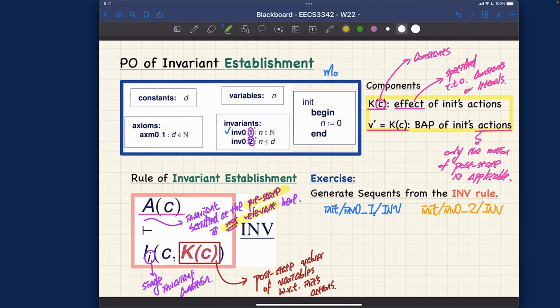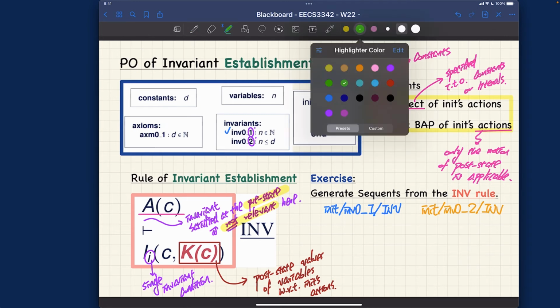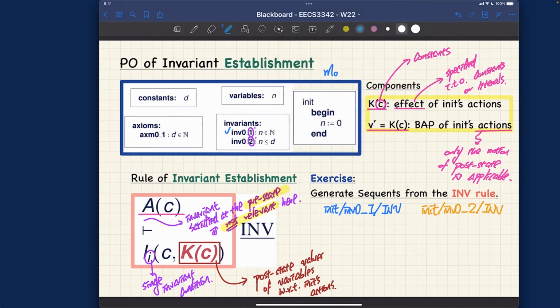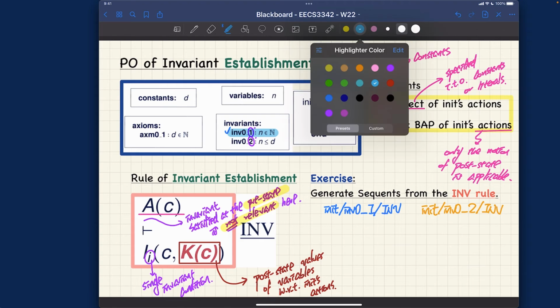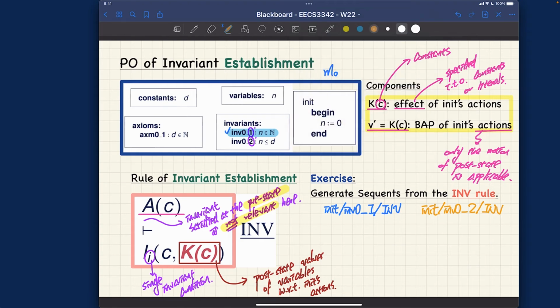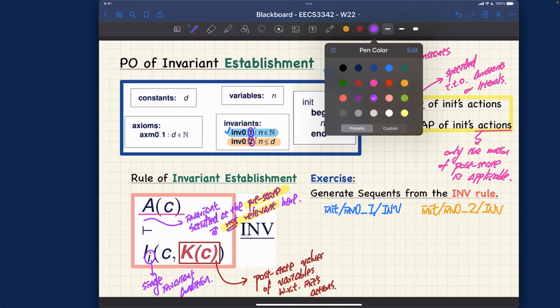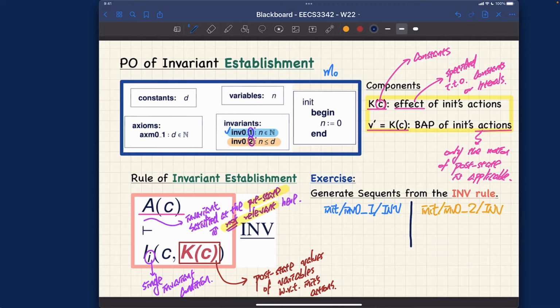Let me highlight them. The first one we want to do is invariant number 1, and the second one would be invariant number 2, which will be orange over here. I'm trying to use the color in a consistent way. Let me just separate them over here so we don't get interfered.